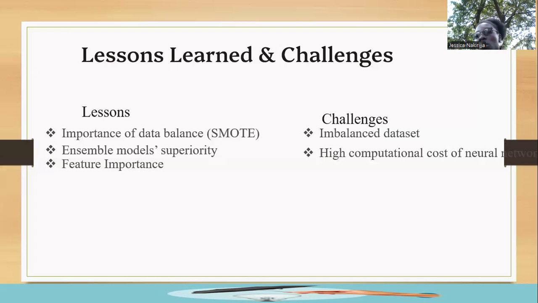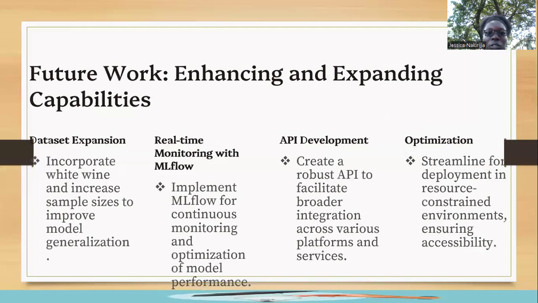Then there was the high computational cost of neural networks, because the models were overfitting. Then our future work mainly aims at enhancing and expanding capabilities. One of them is data expansion through incorporating maybe white wine and increasing sample size to improve model generalization.